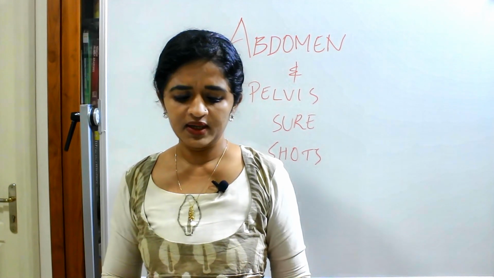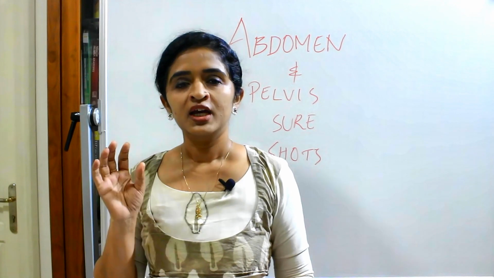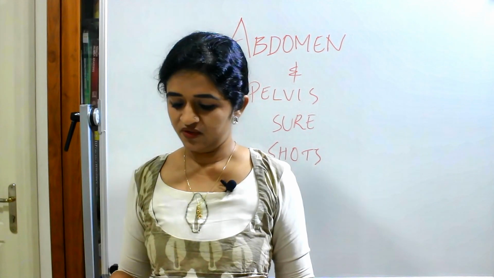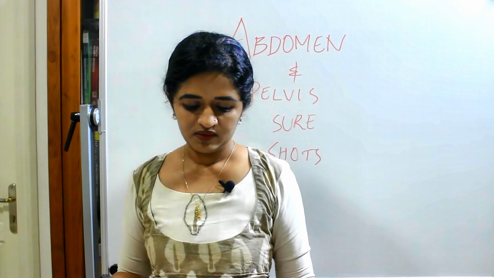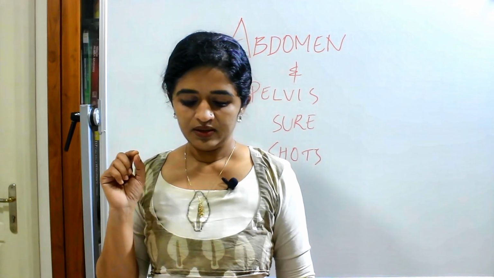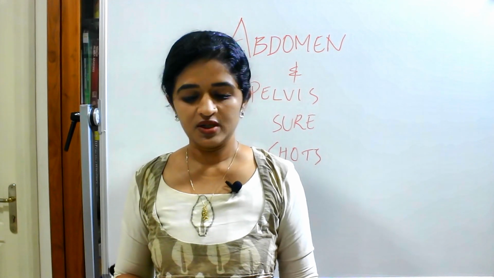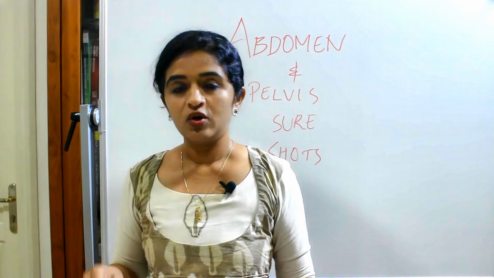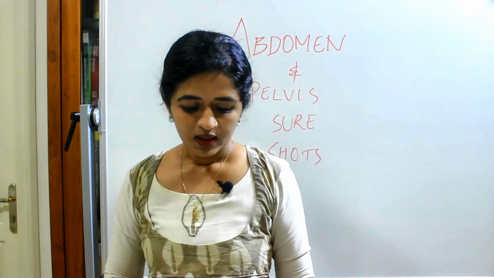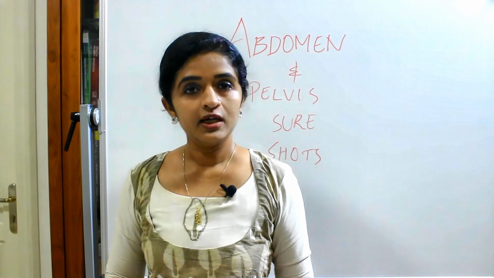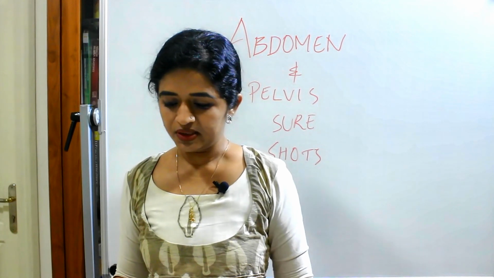Coming to the duodenum, pancreas and portal vein, the next chapter. In the duodenum, the second part of the duodenum is a very favorite question. So the relations of the second part and the interior. Then the suspensory muscle of the duodenum, the ligament of Treitz alone can be asked, and duodenal recesses. Then the clinical correlate of this is duodenal ulcer.